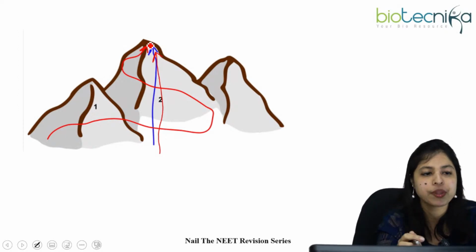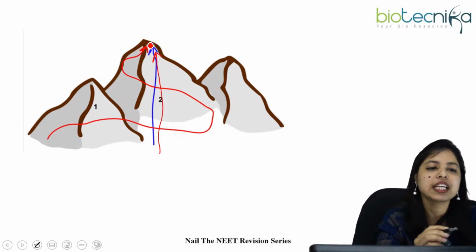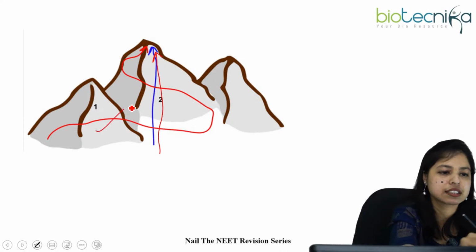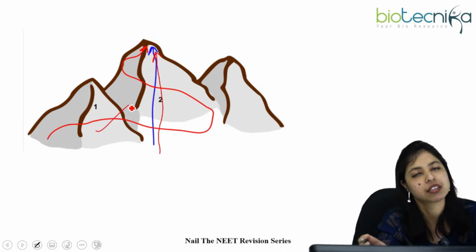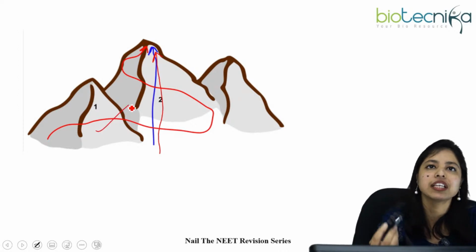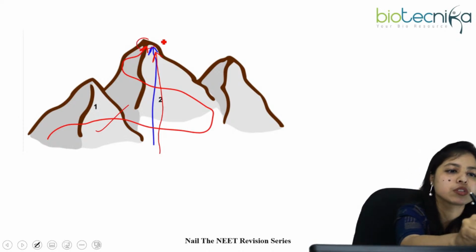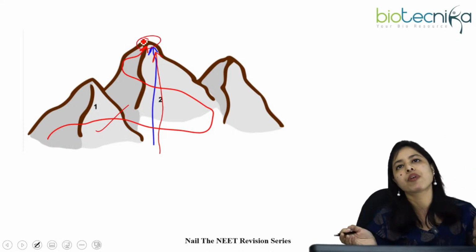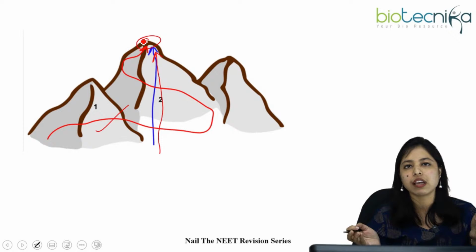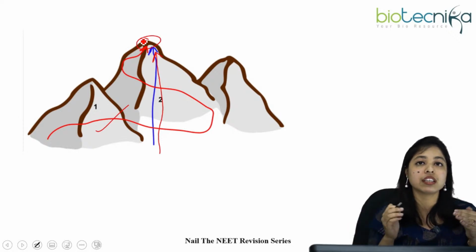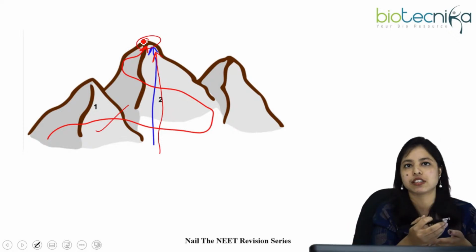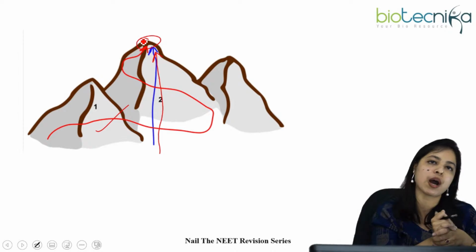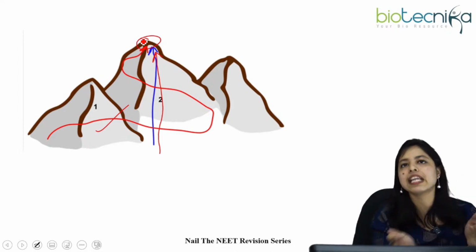Or else you can choose a curved way, like this pathway, the red mark there. That's how, in another way, you can also reach the top of the mountain. So there are lots of ways you can reach. If your destination is just to reach the top of this mountain, you can follow any path.